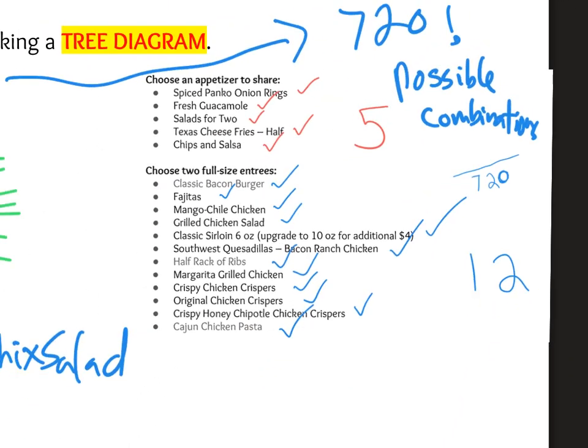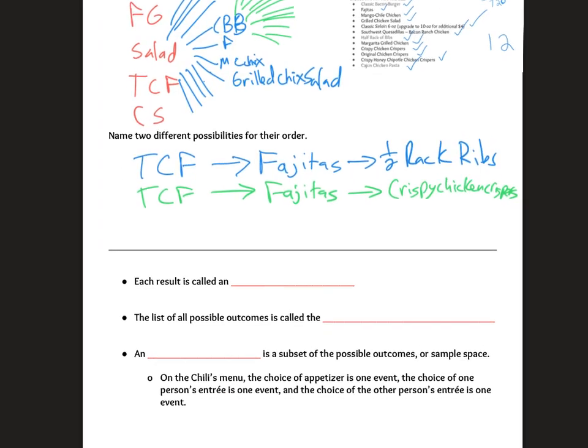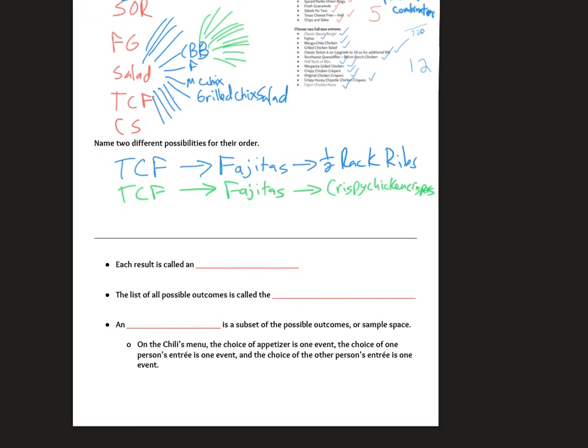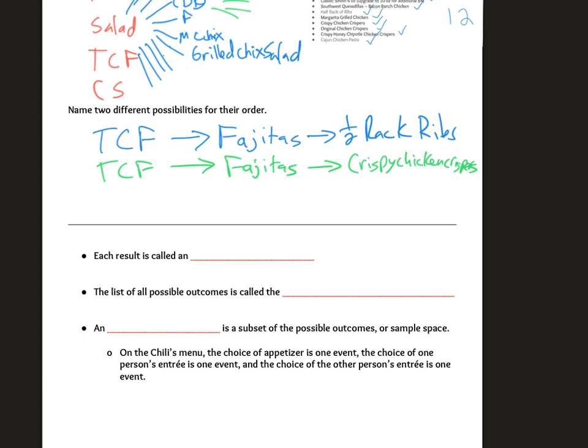All right, so let's look at some vocabulary associated with these concepts. Each of these single results is called an outcome, which I can't spell apparently. And the list of all possible outcomes is called the sample space.